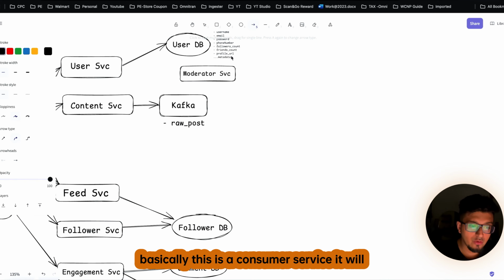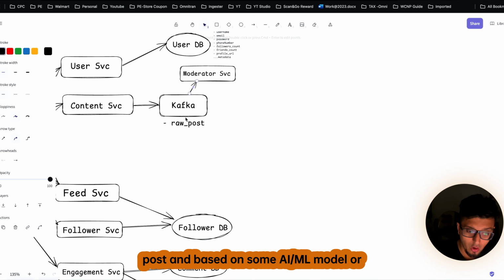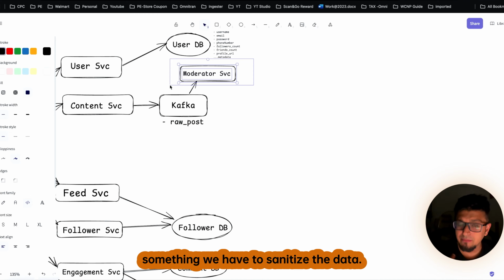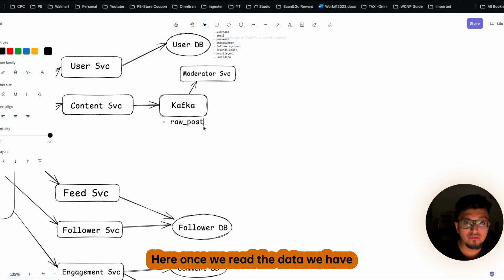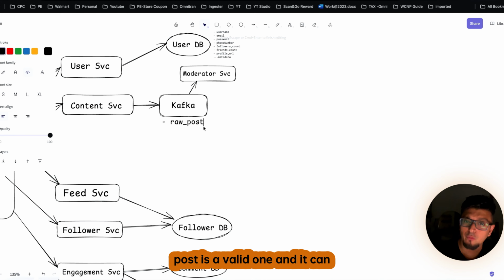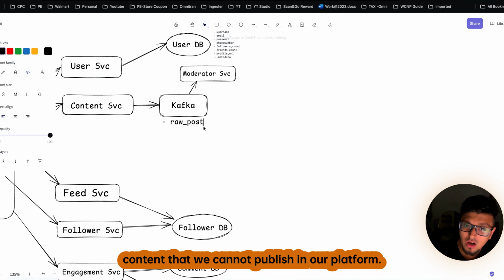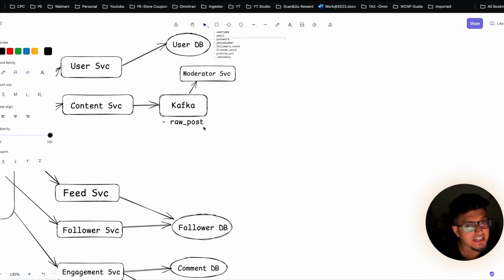And basically this is a consumer service. It will pull out all the data from this raw post, and based on some AI/ML model or something, we have to sanitize the data. Means here, once we read the data, we have to classify each and every post into two things. One is the filtered post, meaning the post is a valid one and it can go on the social media, and the next one is an unfiltered post or blocked content that we cannot publish on our platform.